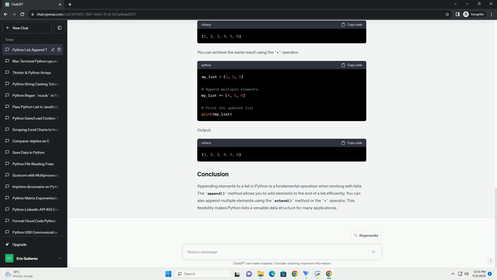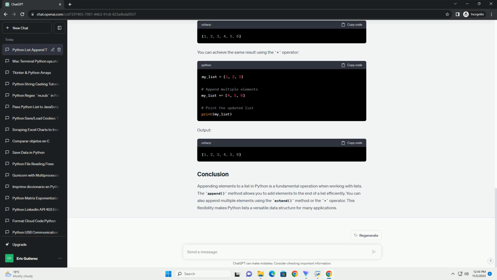Appending to lists in Python is a fundamental operation when working with collections of data. The append method is used to add individual elements to the end of a list, while extend is used for adding multiple elements. Additionally, you can append one list to another to combine their elements. Be mindful of mutable objects and shallow versus deep copies to avoid unexpected behavior when working with lists.